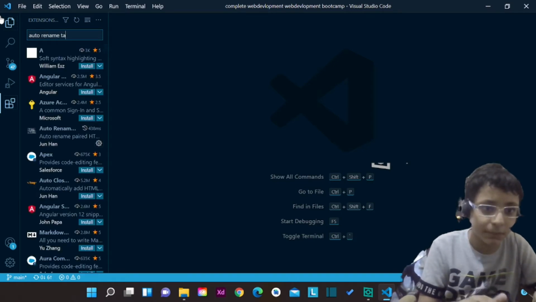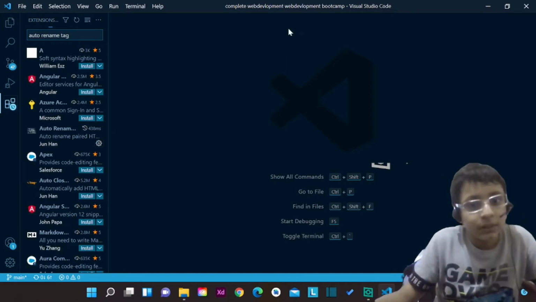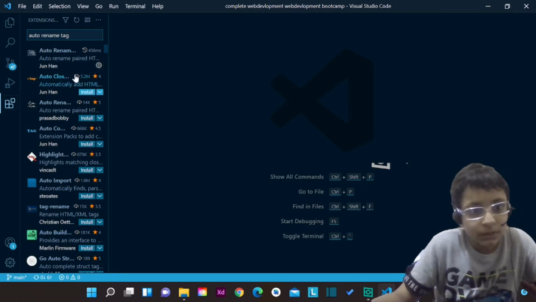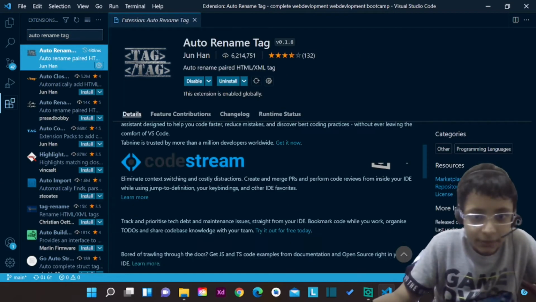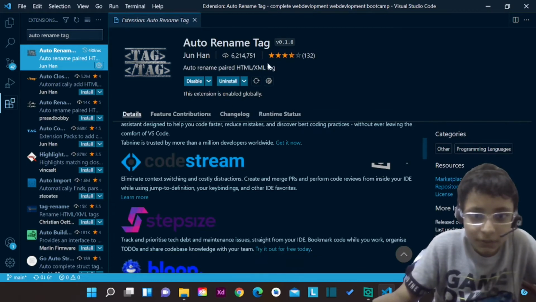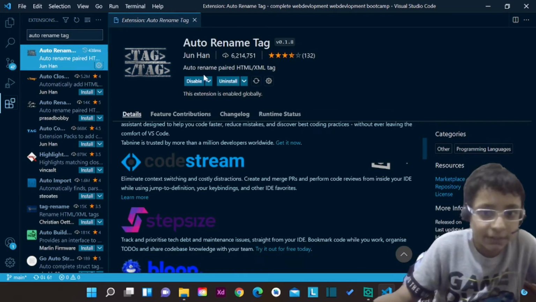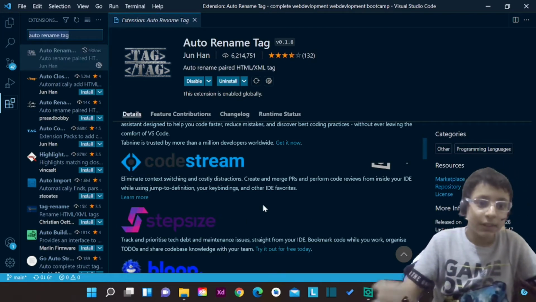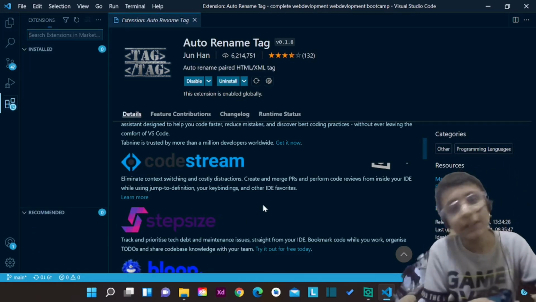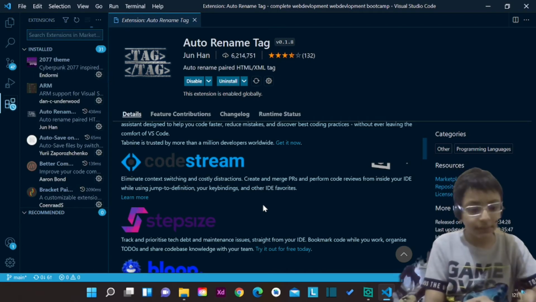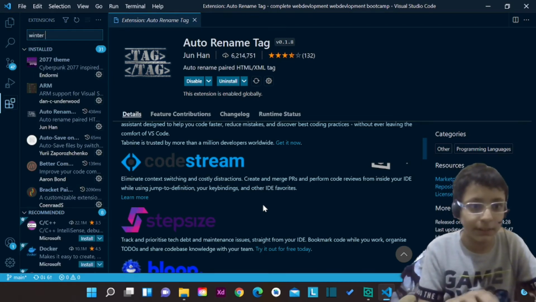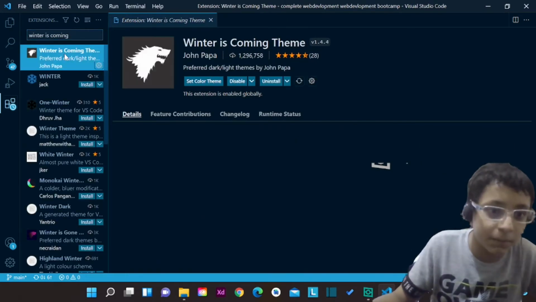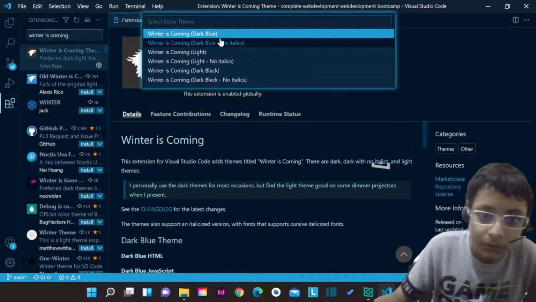Auto rename tag. This extension auto renames the pair of tags in HTML and XML. Install this extension, and there is another extension. This extension is called Winter Is Coming theme. When you install it, you will get a Winter Is Coming theme, and you know how to change a theme.